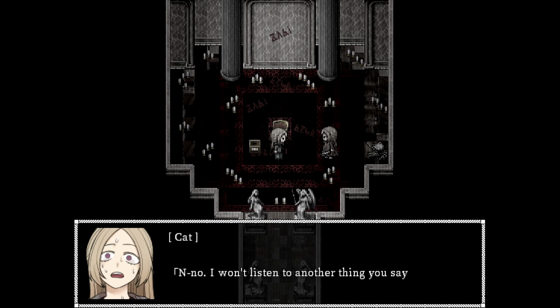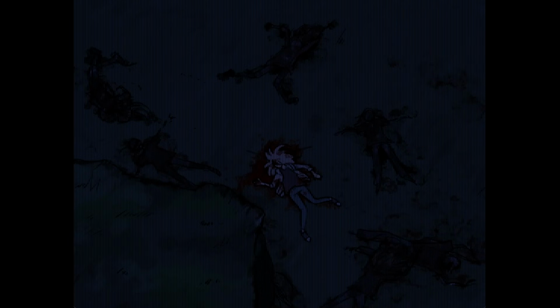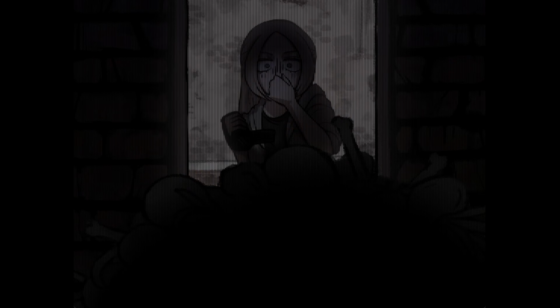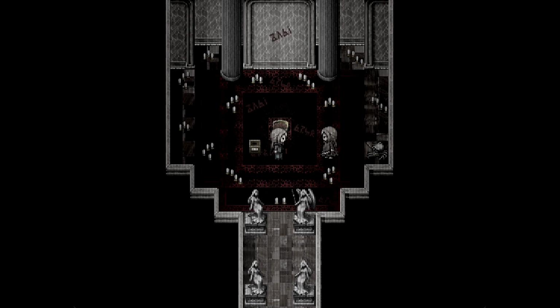Now, why do we see multiple of them? Well, this goes back to the Schrodinger's cat theory. Until you open the box, you won't know whether the cat is dead or alive, so multiple versions of the cat exist. That's the reason why we see multiple versions of the girl. Which also means everything you see in that mansion, the skeleton, the piles of dead bodies, the hooded figure, all of that was the girl's copy.